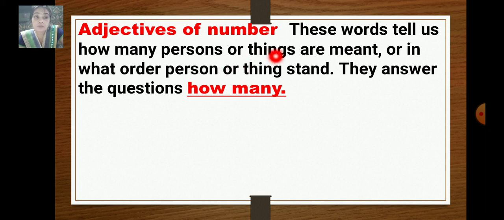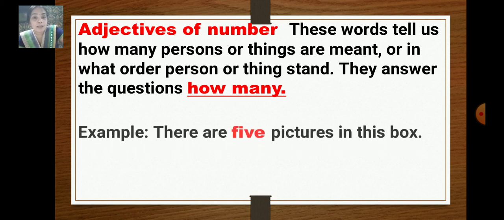These words tell us how many persons or things are meant, or in what order a person or thing stands. Simply, they answer the question how many. So adjectives of quantity is how much, and adjectives of number is how many.